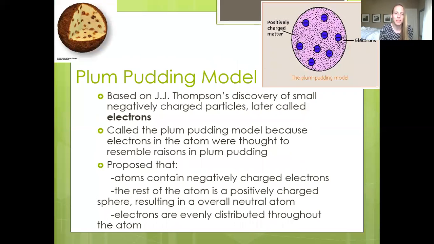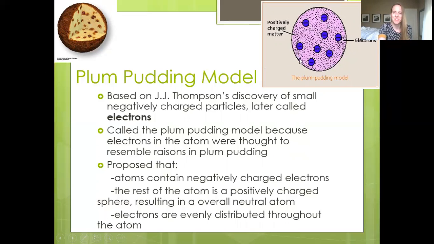Then we get to the plum pudding model, which is based on J.J. Thomson's discovery of small negatively charged particles called electrons. Now, he didn't name them electrons, he just referred to them as negatively charged particles, but that is beside the point. He discovered electrons. It was called the plum pudding model because he thought that the electrons were inside the main body of the atom, and then that main body was positively charged to balance out the negatively charged electrons. So this is what a picture of that would look like if an atom was actually plum pudding.